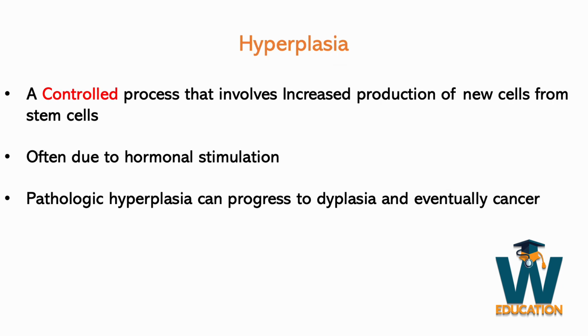Okay, moving on to hyperplasia. Hyperplasia, by definition, is a controlled process. It involves creating new cells from stem cells. It usually occurs due to hormonal stimulation, and an important principle in pathology is that any cell that is constantly dividing has a higher chance of turning into cancer. And pathologic hyperplasia can progress to something called dysplasia, which is disordered cell growth, and eventually can progress to cancer.